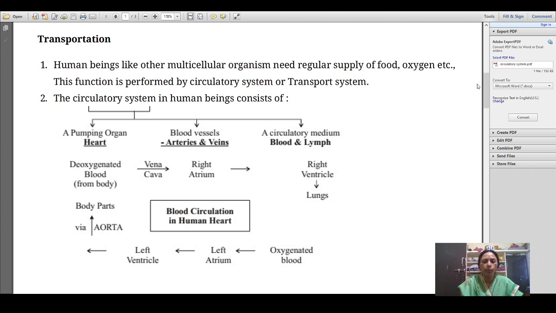Now, the second point: the circulatory system in human beings consists of a pumping organ, the heart, and blood vessels, arteries and veins. You have already learnt in previous classes that there are two vessels, or tubes, which carry oxygenated and deoxygenated blood from the heart to different parts of the body and again from different body parts back to the heart, and the circulatory system carries blood and lymph. In this schematic diagram, you can see